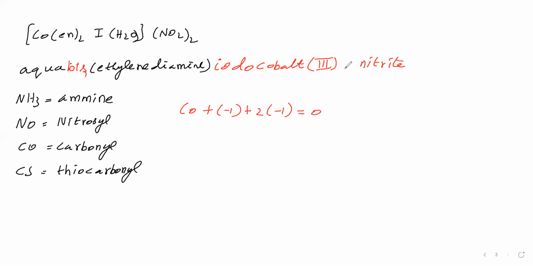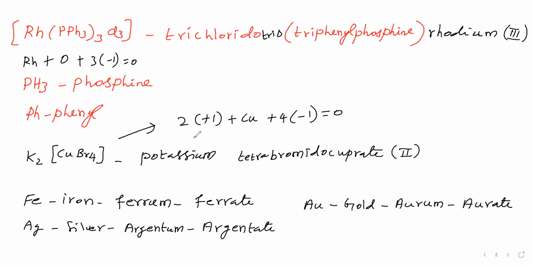For complex compounds, whenever you are saying the complex compound's name, whatever species is outside the complex, you say that name, but how many times it is present, you need not say. Here nitrite 2 times, that you need not say. In the previous case, potassium K is present outside, we said the name potassium, we did not say 2 times potassium. Outside the square bracket, whatever is present, that name you say, but how many times it is present, you need not mention. Okay, sir. Next, we will take another complex.